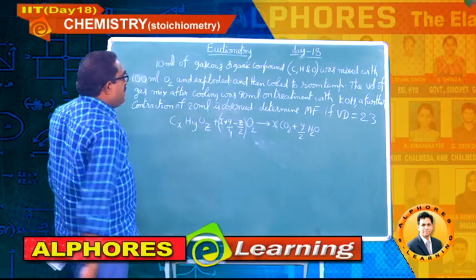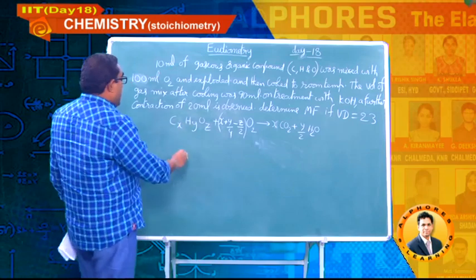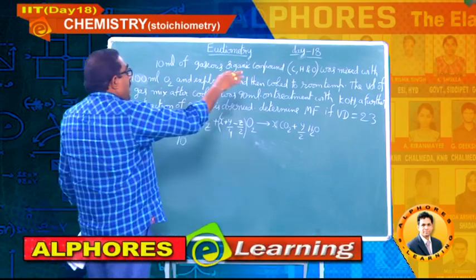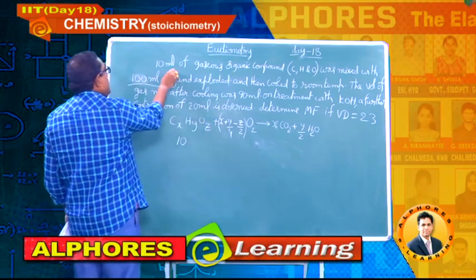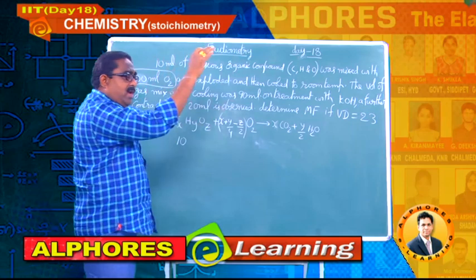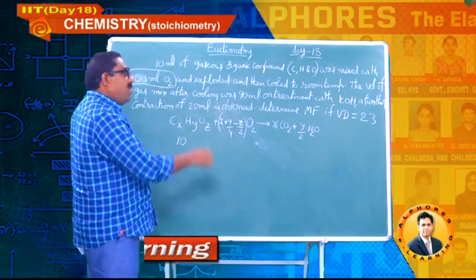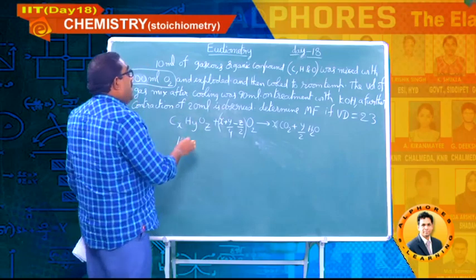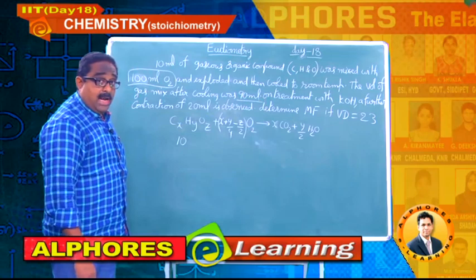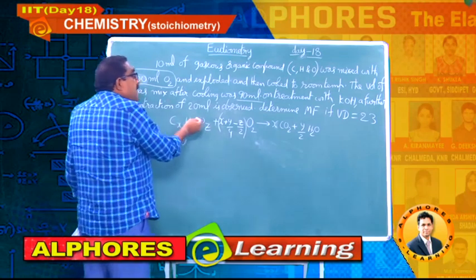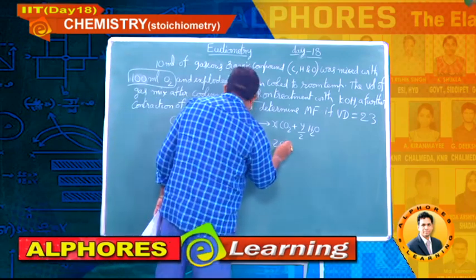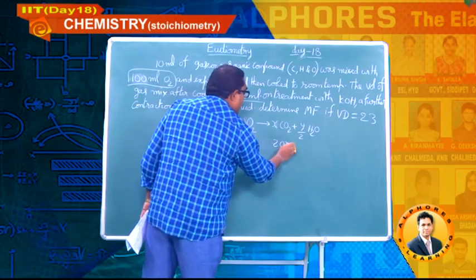Now, let me write the given data. 10 ml of this compound undergoes combustion, no doubt, and it has been mixed with 100 ml oxygen. Then explosion takes place and the reaction mixture is finally cooled to room temperature. Water gets liquefied, leave it. After that the volume is measured as 90 ml, and after passing KOH there is a decrease of 20 ml. So simply you can say 20 ml of carbon dioxide is obtained here.